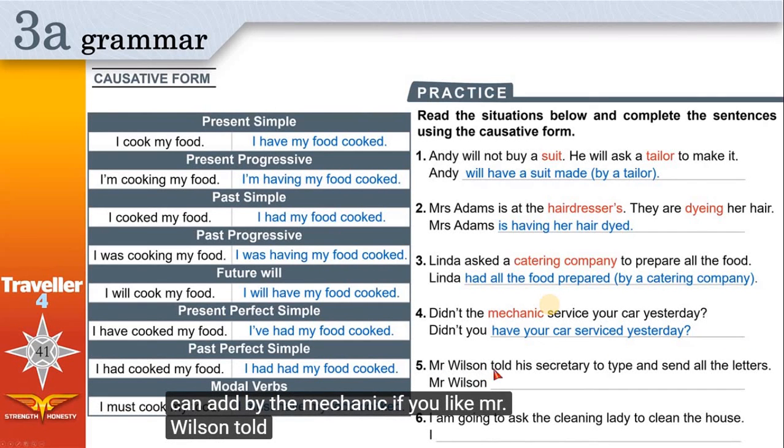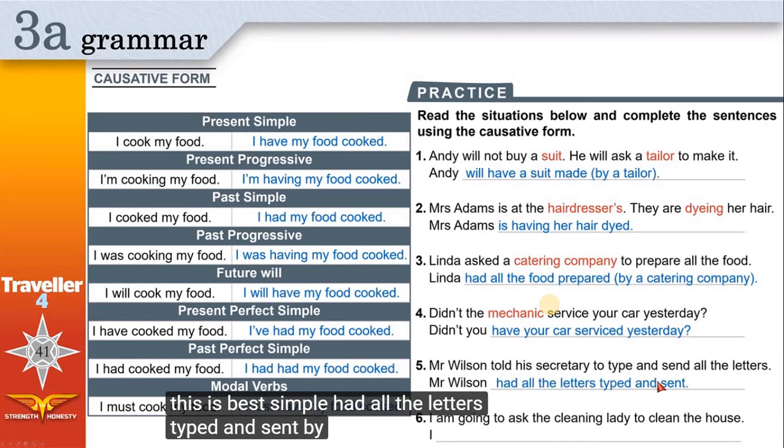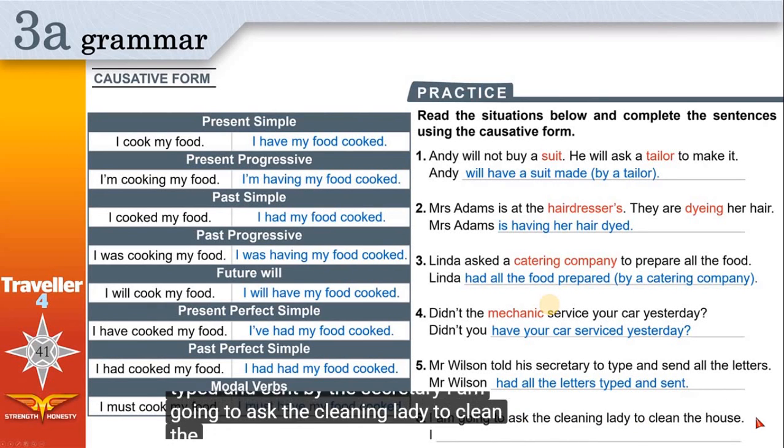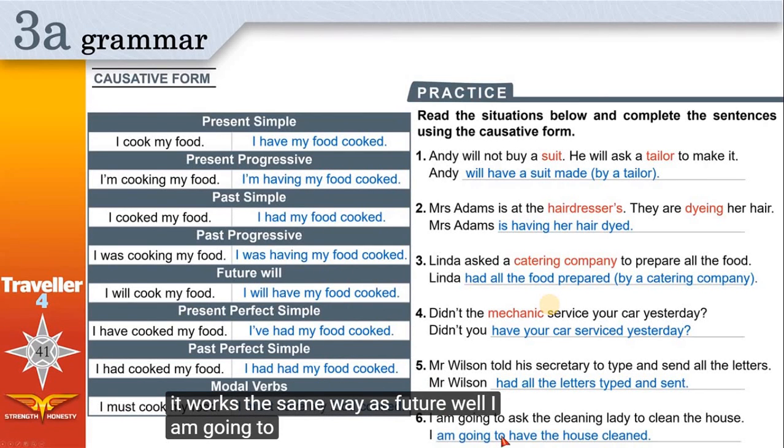5. Mr. Wilson told his secretary to type and send all the letters. Mr. Wilson, this is past simple, had all the letters typed and sent by the secretary. 6. I am going to ask the cleaning lady to clean the house. This is future going to, future. It works the same way as future will. I am going to have the house cleaned by